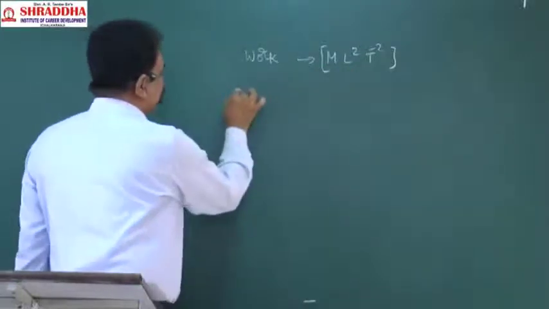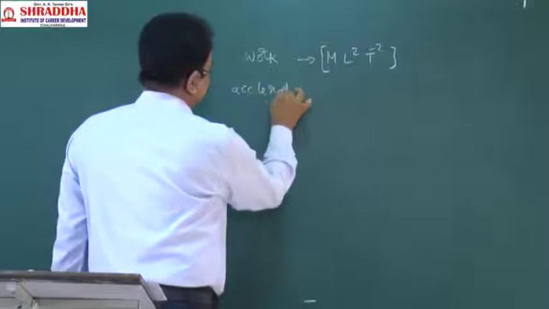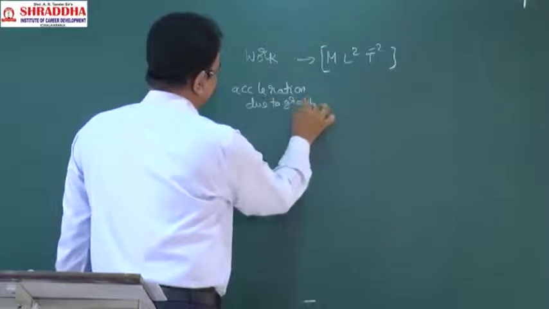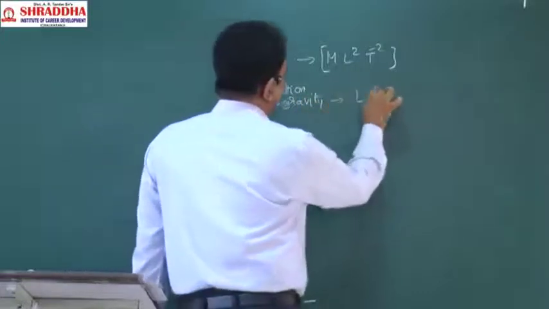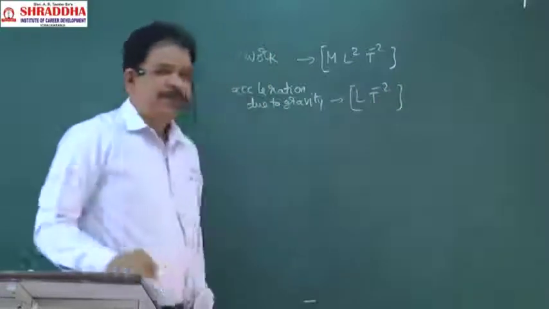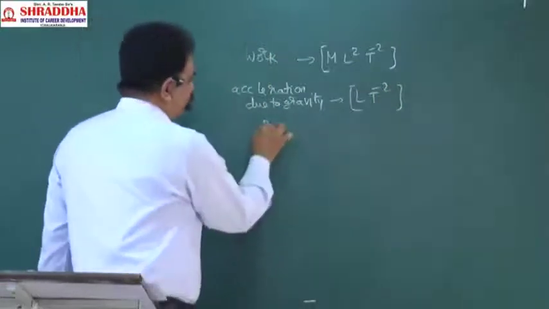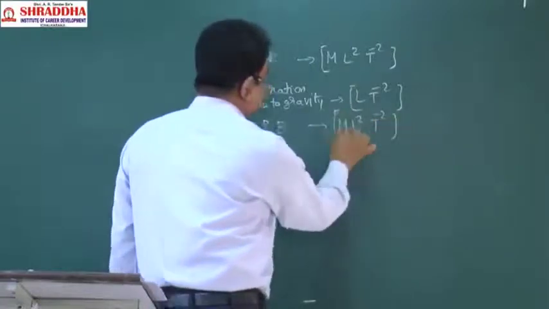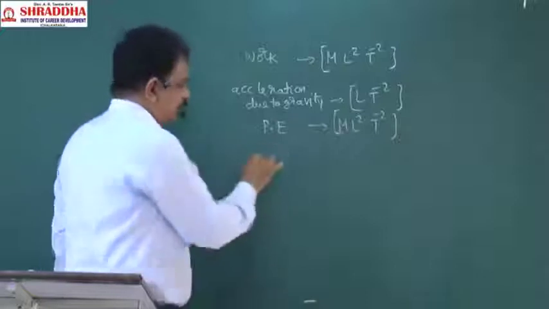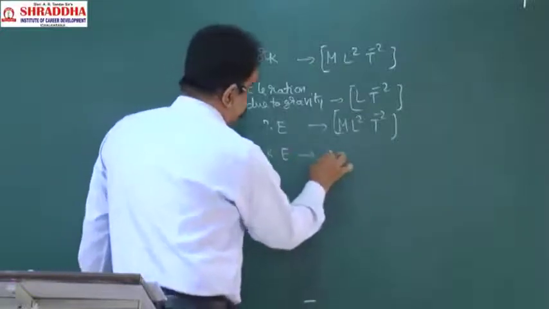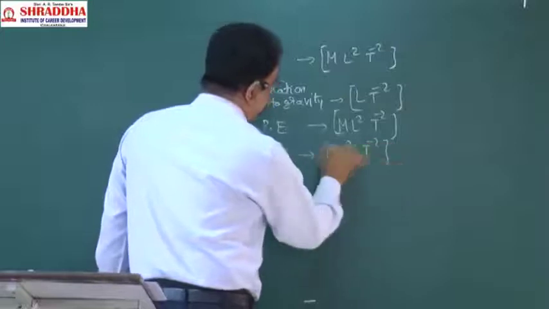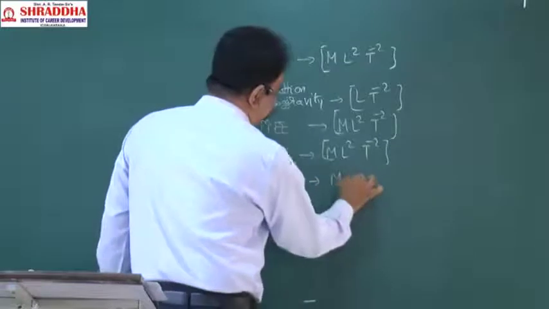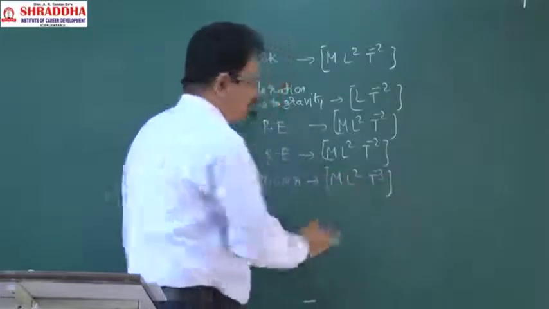Next, acceleration due to gravity, dimensional formula L T power minus 2. Potential energy, M L square T power minus 2. Kinetic energy, M L square T power minus 2. Power, M L square T power minus 3. Clear?